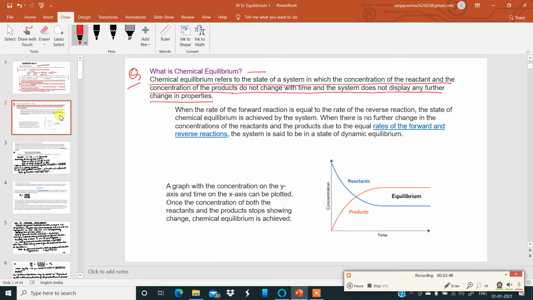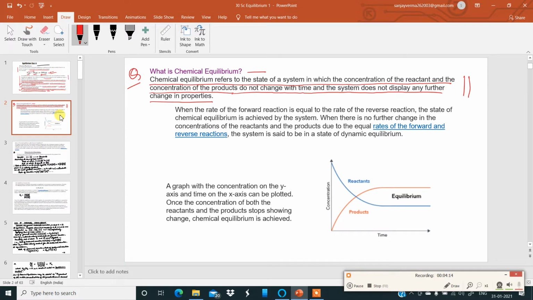So, you must be able to remember this concept. It refers to the state of a system in which the concentration of the reactant, maybe in moles per liter or partial pressures, and the concentration of the products do not change with time and the system does not display any further change in properties. That is called chemical equilibrium.